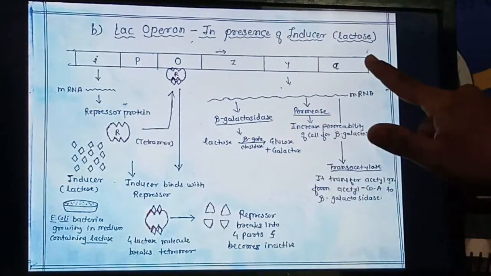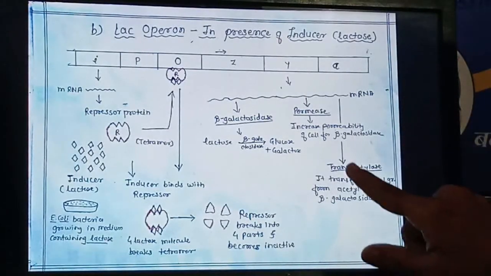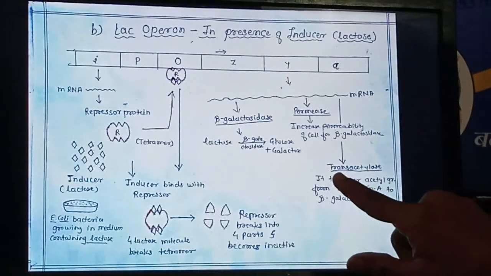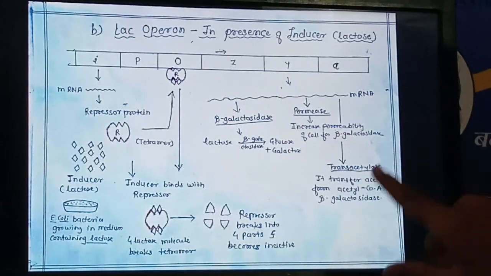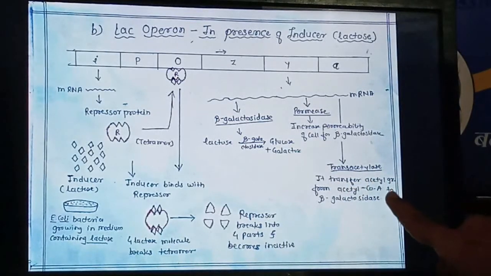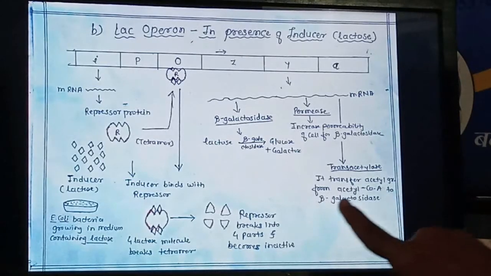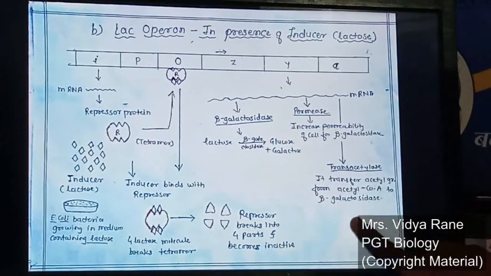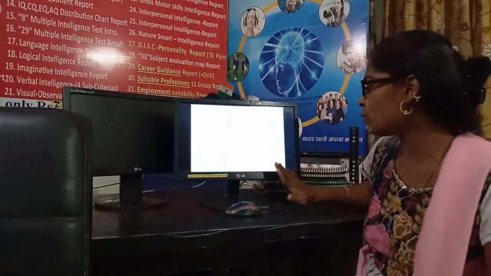Now the last one is the A gene. This A gene transcribes for mRNA and gives the enzyme transacetylase. Now this transacetylase's function is that it transfers the acetyl group from acetyl-CoA to beta-galactosidase. Indirectly it helps the beta-galactosidase to activate.